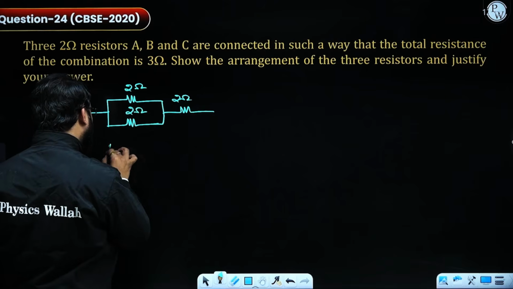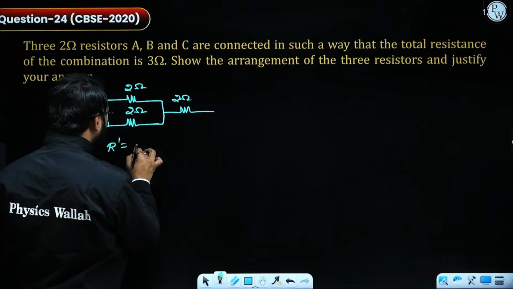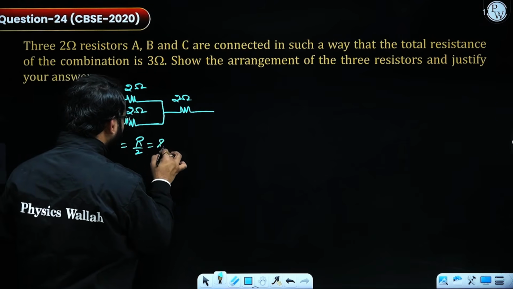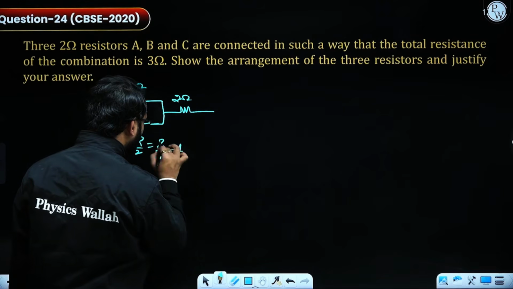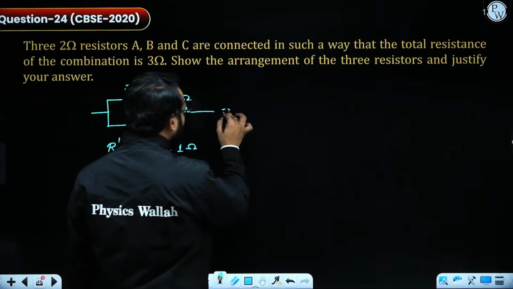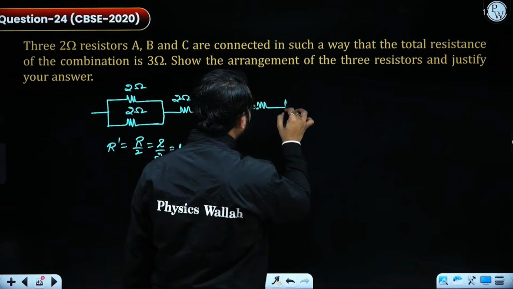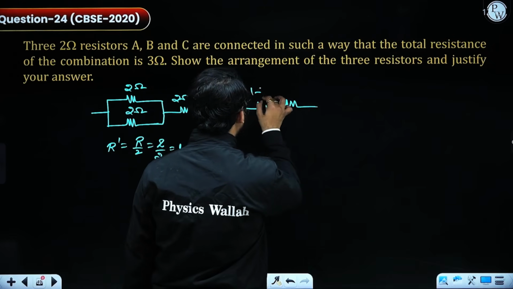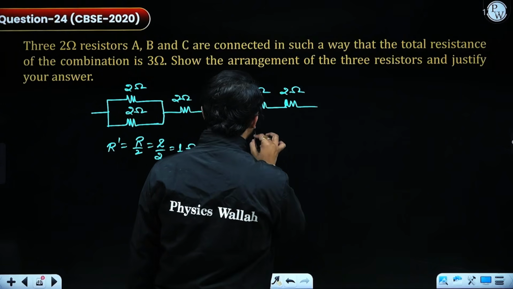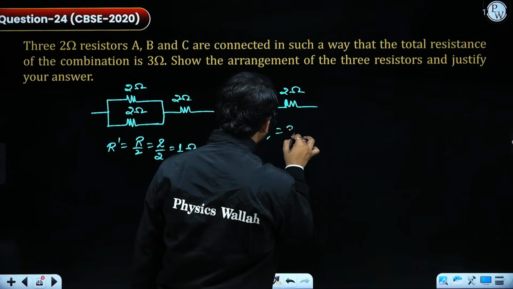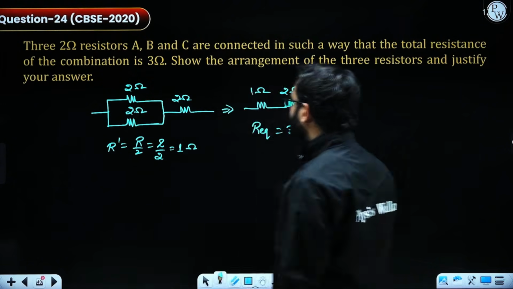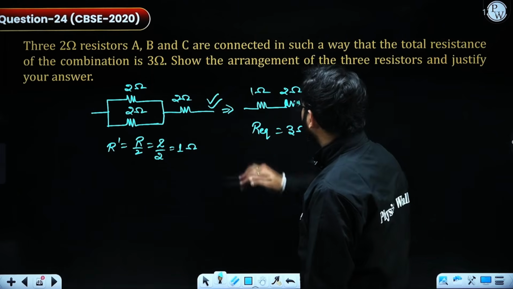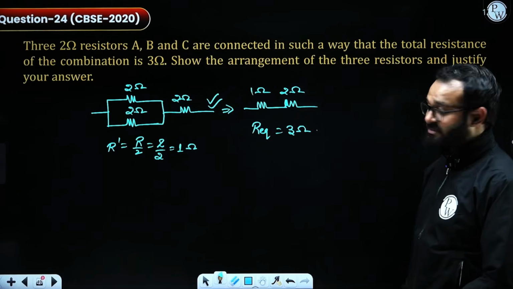This parallel combination will give us R by 2, which is 2 by 2, nothing but 1 ohm, and the equivalent will be 1 ohm and 2 ohm, so R equivalent comes out as 3 ohm. So yes, this is the combination. This is how we need to connect the resistors.